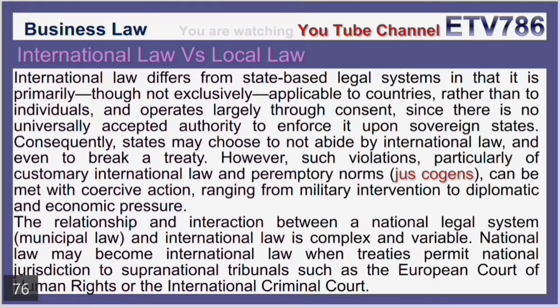However, such violations, particularly of customary and peremptory norms, which are called jus cogens, can be met with coercive action ranging from military interventions to diplomatic and economic pressure. The relationship and interaction between a national legal system, municipal law, and international law is complex and variable. National law may become international law when treaties permit national jurisdiction to supranational tribunals such as the European Court of Human Rights or the International Criminal Court.